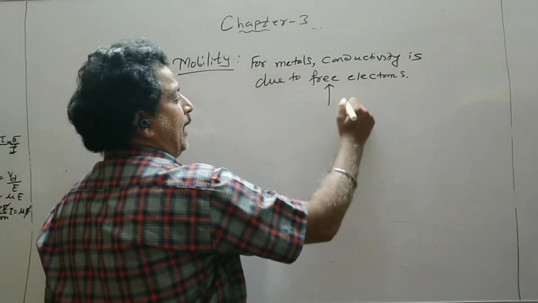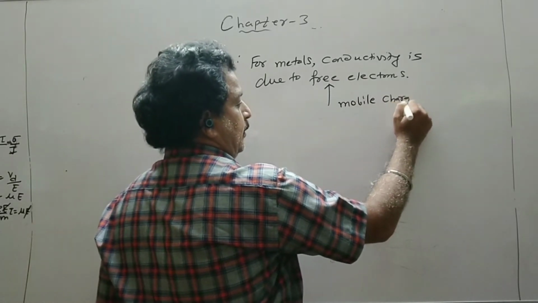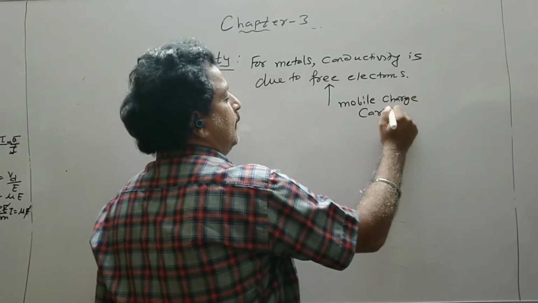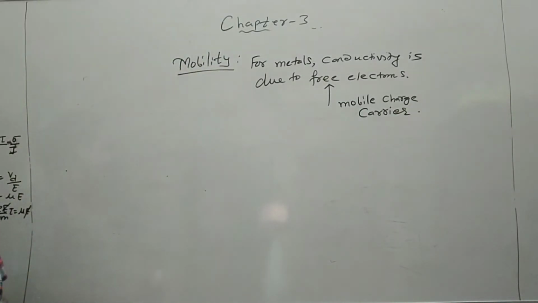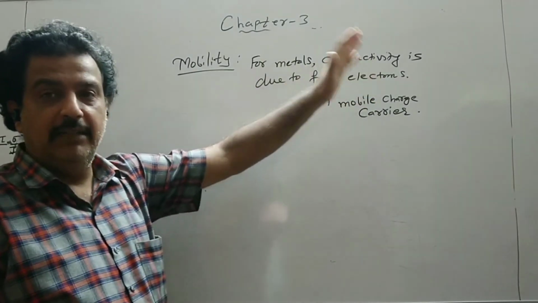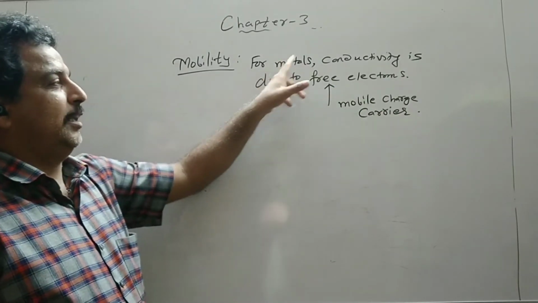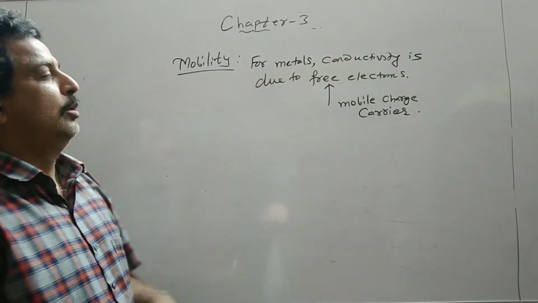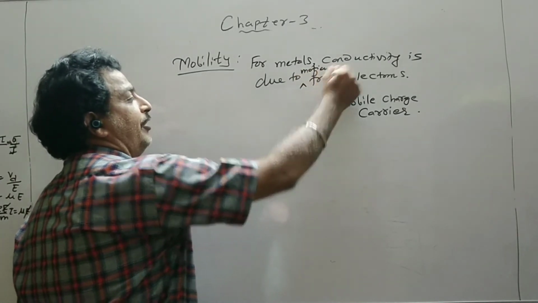So these free electrons are called mobile charge carriers. So you can understand this, that the charges or the things which are responsible for the conductivity. So this conductivity of any material arises due to mobile charge carriers. So for the metal, the conductivity is due to free electrons, or you can say due to motion of free electrons.